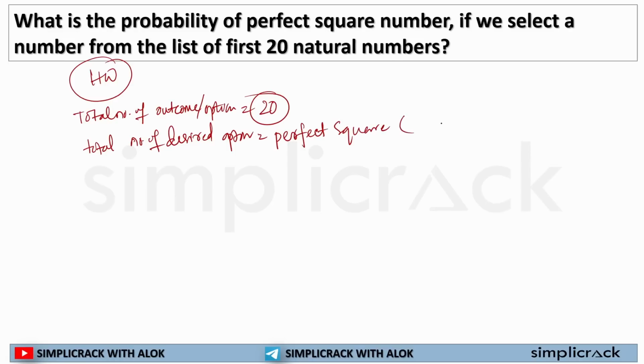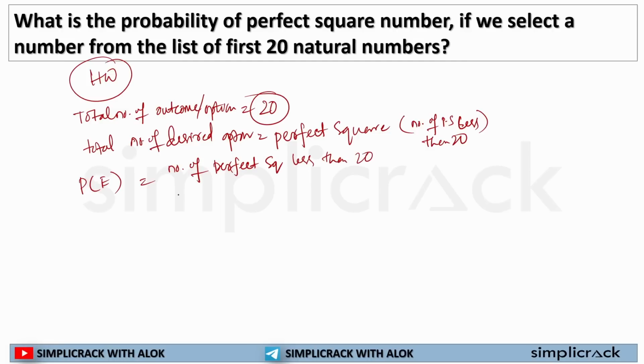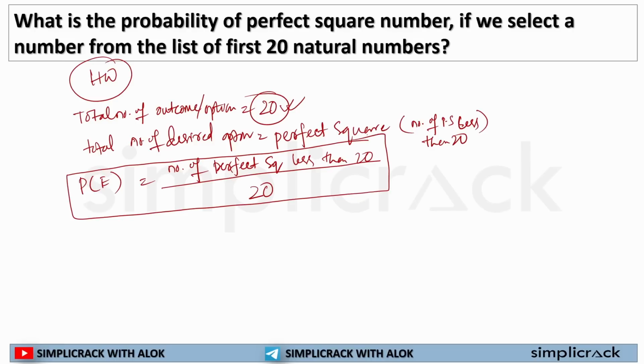So if you find out the number of perfect squares less than 20, and divide by our sample space, our total number of outcomes 20, that will lead to your probability of finding a perfect square number less than 20. So this is the homework for you. I have already solved the whole concept. You just have to put in the number.